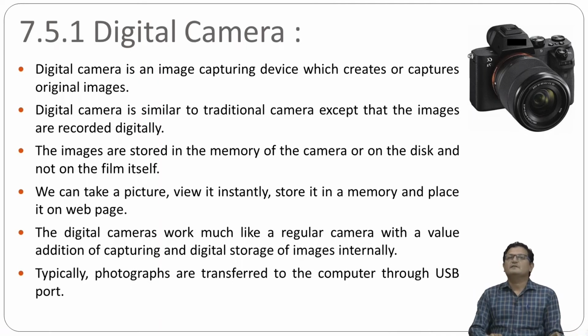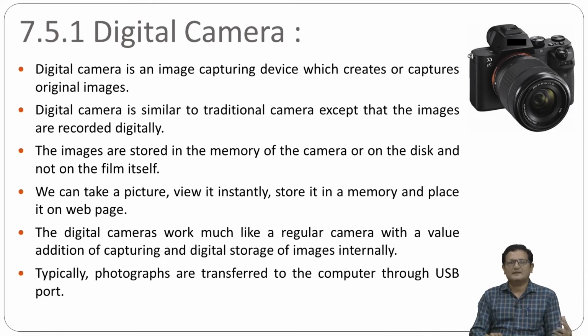Okay, so here we'll talk about the digital camera. A digital camera is an image capturing device which creates or captures the original image, right? So whenever you press a button, whatever image is there will be captured by this particular camera. A digital camera is similar to the traditional camera, except that the images are recorded digitally, right?